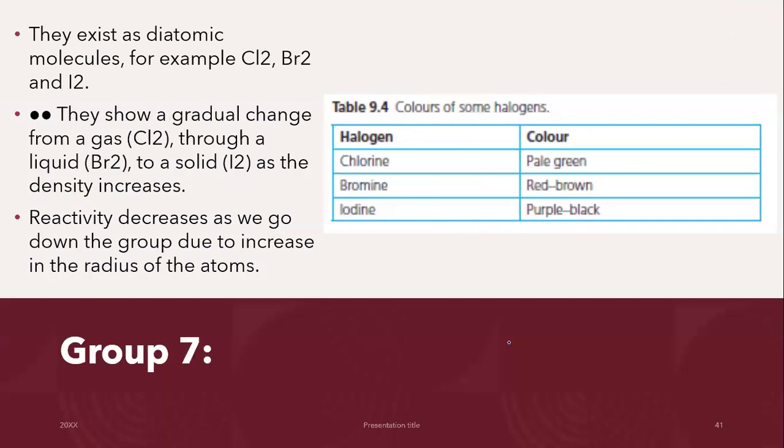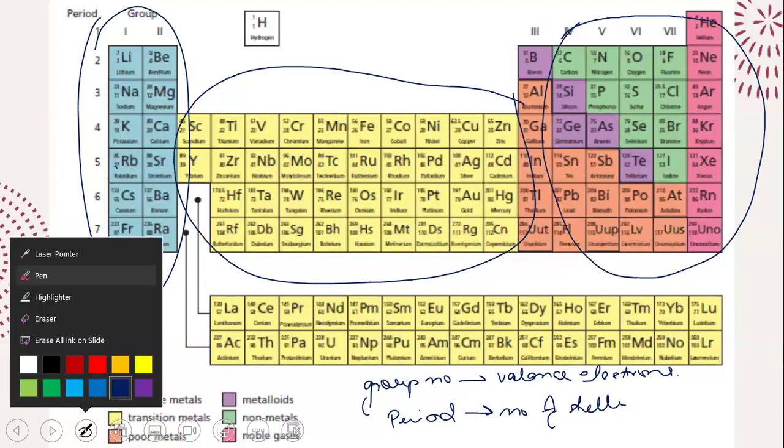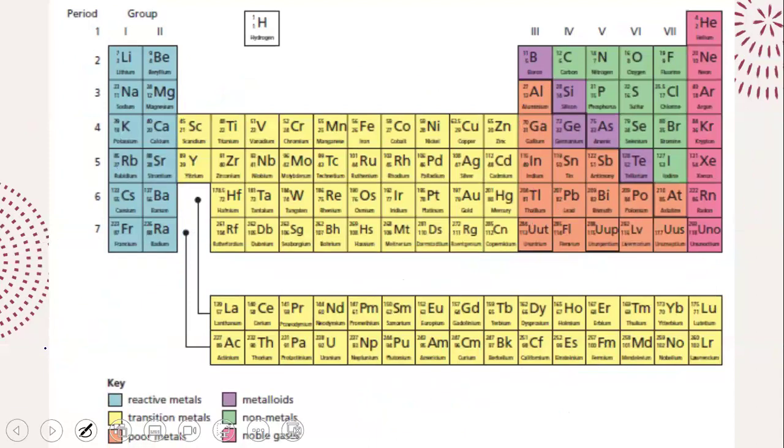So that was about group 1 and group 2. Then let's talk about group 7. One thing again I want to add for group 1 and group 2: please remember that reactivity increases as we go down the group. What does this mean? This means potassium is more reactive than sodium. If you throw sodium in water, I told you what will happen. If you throw potassium in water, potassium will actually catch fire. That's how reactive it is. So reactivity increases down the group.